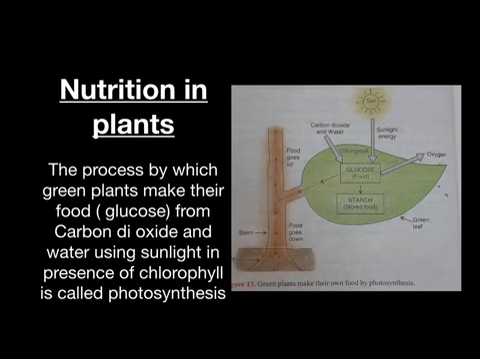It has been found by experiments that the presence of sunlight, chlorophyll, carbon dioxide, and water is necessary for the process of photosynthesis. So, we can say that the conditions necessary for photosynthesis to take place are sunlight, chlorophyll, carbon dioxide, and water.